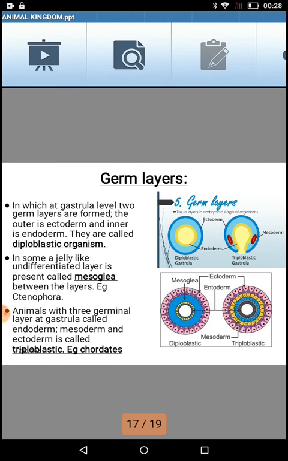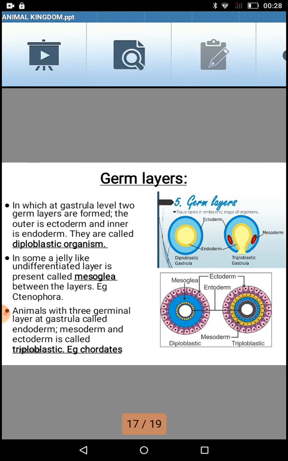Now we come down to the germinal layers. Germinal layer means, now we'll understand what is ectoderm, endoderm and mesoderm. If you remember the previous diagram, when we were talking about a zygote being a single cell and then developing into a ball of cells, that is morula, then blastula, and in case of blastula, they have got number of cells present inside.